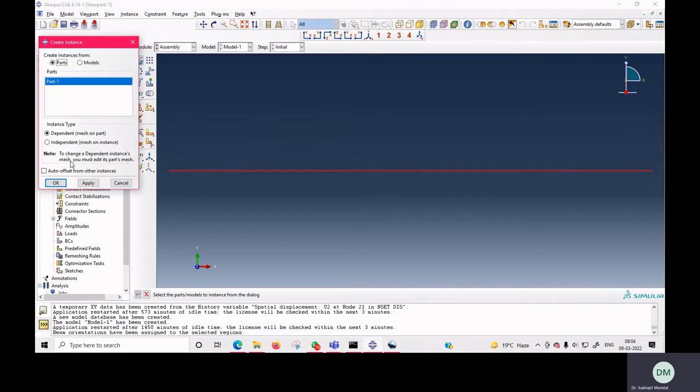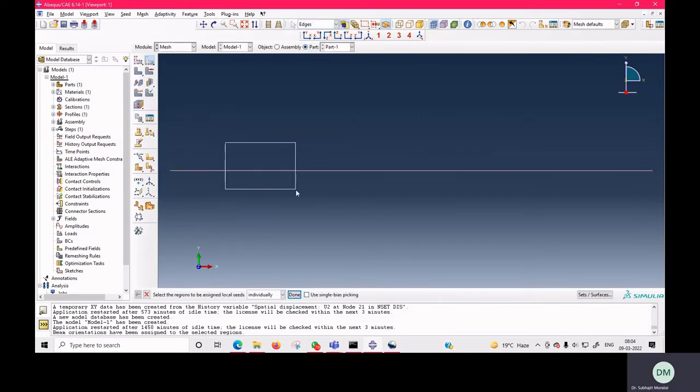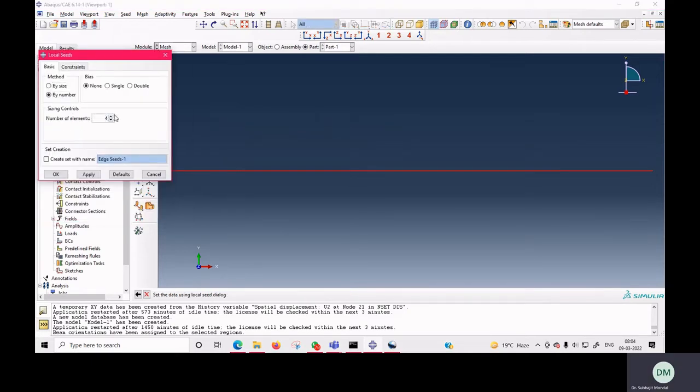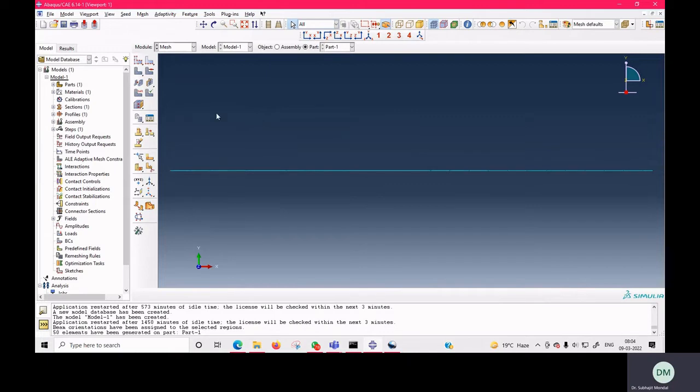In the assembly we will create instances. Here we will create dependent instances and we will mesh on part. Okay, so now we will go for meshing. Here you have to select the part for the meshing. Now here I select the number of elements as 50. I hope this will be sufficient for our converged result.